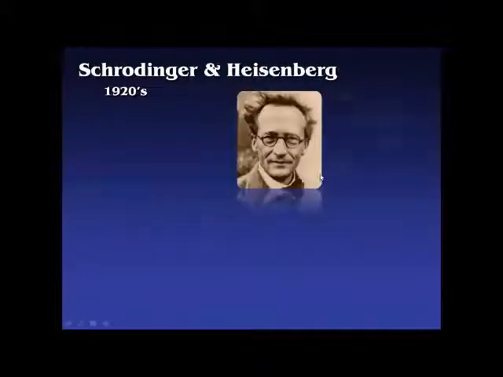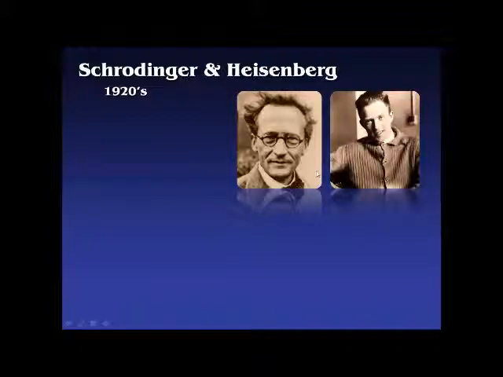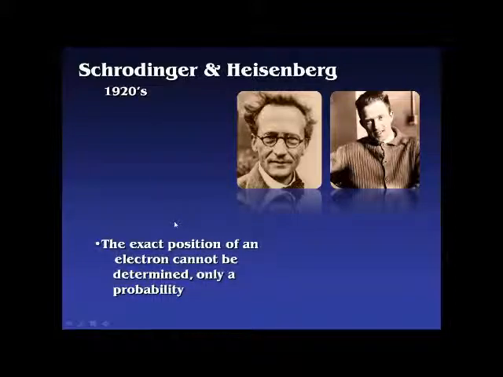Now Schrodinger and Heisenberg, these guys in the 20s, came along. They were trying to figure out where do these electrons actually hang out, and what they determined was that you can't actually find the exact position of an electron. You can only figure out kind of a probability of where it might be. And this is where physics started to get kind of weird, in the fact that we can't really understand or visualize an atom because it's not really like things in the normal sized world.